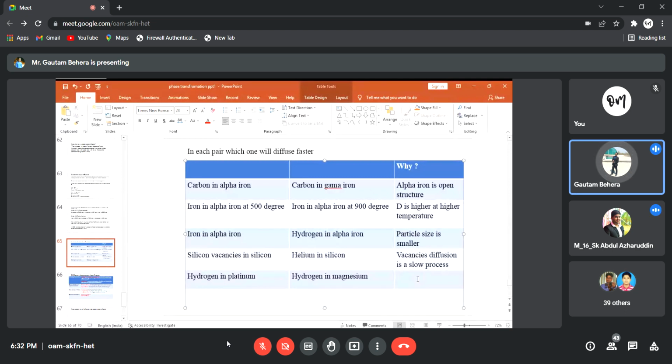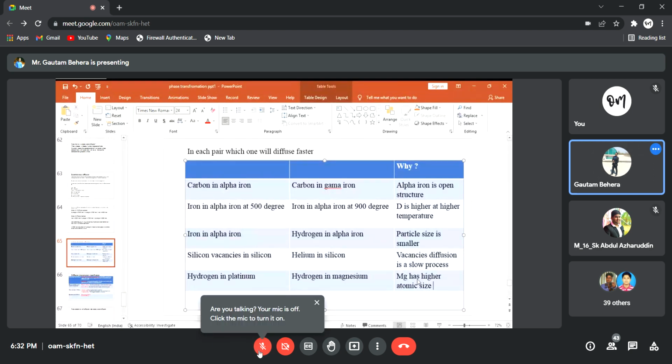So magnesium has higher atomic size. Higher atomic size means the void size will be bigger or smaller? If atoms are bigger, voids will be bigger or smaller? Bigger. Obviously, higher is the atomic size, bigger is the void size. And hydrogen is an interstitial atom or substitutional?